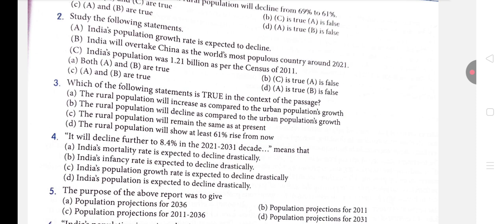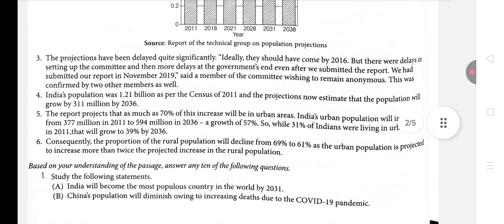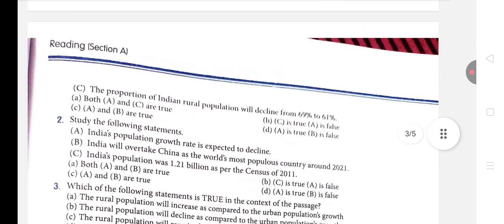So if you have read the passage very carefully, this last paragraph, which is paragraph number 6, says consequently the proportion of rural population will decline from 69% to 61%, as the urban population is projected to increase more than twice the projected increase in the rural population. So if you notice here, dear student, it is written very clearly that the rural population is basically declining. So definitely all the options which are saying that rural population is growing would be incorrect. So let's see which are these options.